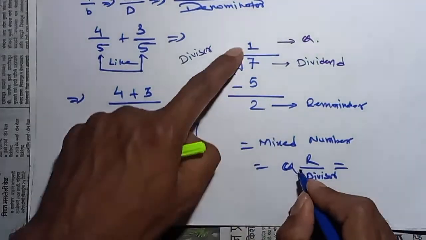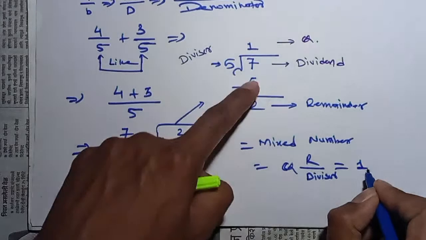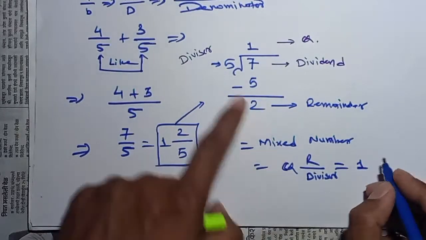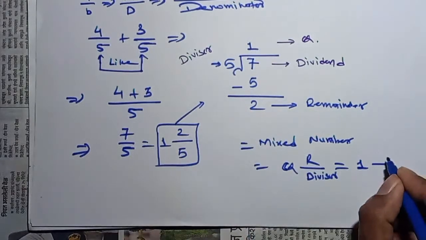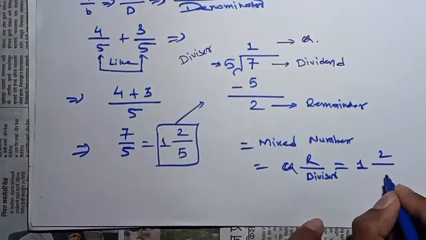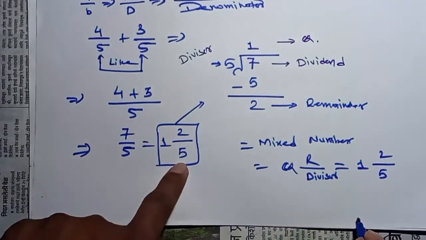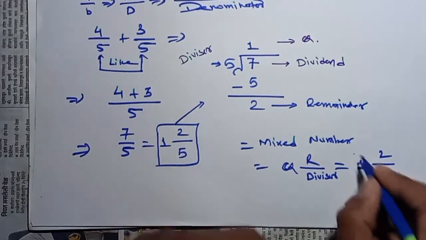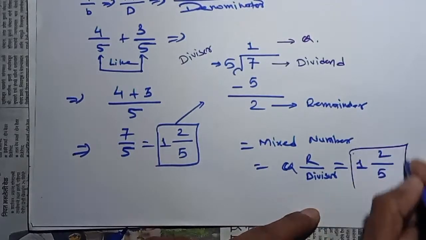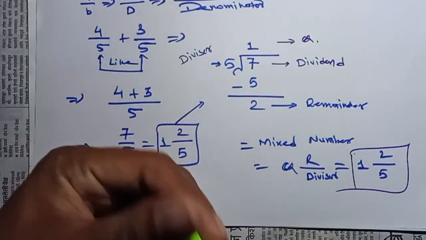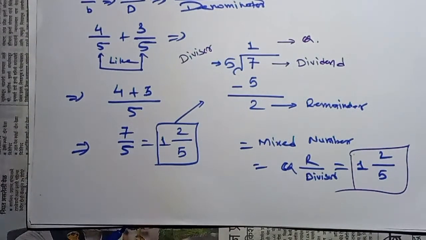What is your quotient? Quotient is 1 in this example. And what is your remainder? That we have found as 2. And what is your divisor? Similar, in the same example. So this is how we can get the answers for this. This is your answer. So please take a screenshot of this.